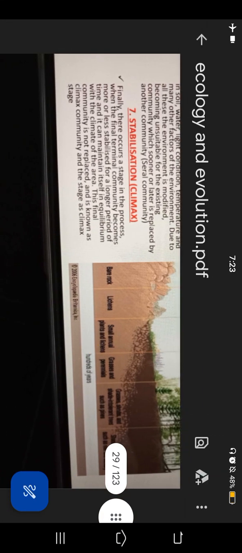Finally, there occurs a stage in the process where the final terminal community becomes more or less stabilized for a longer period of time, and it can maintain itself in equilibrium with the climate of the area. Its final community is not replaced, and it is known as the climax community, and the stage as the climax stage.